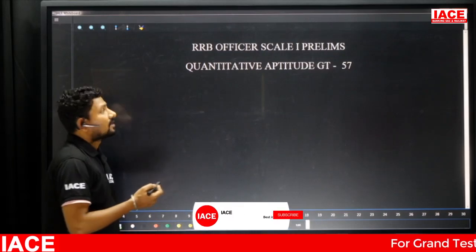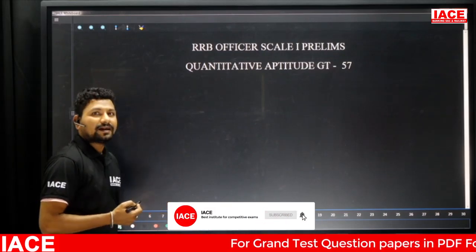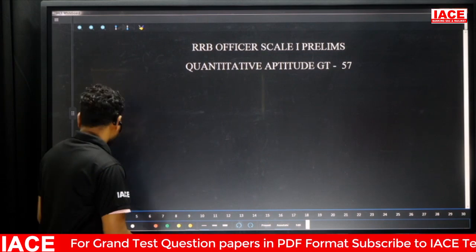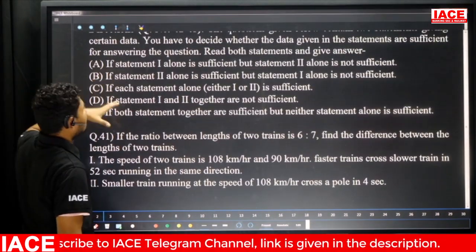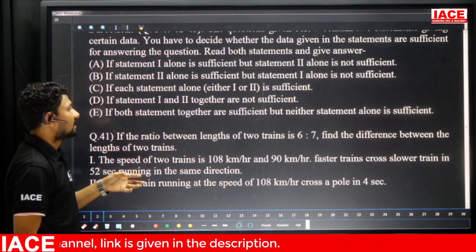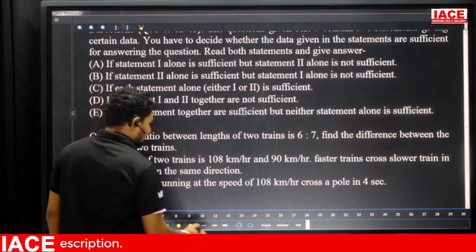Today we are discussing RRB Officer Scale 1 Prelims Quantitative Aptitude Grand Test 57. So we'll go to the questions directly. We have directions based on statements, where we must decide which statement is useful for finding the required answer. Look at the question directly.